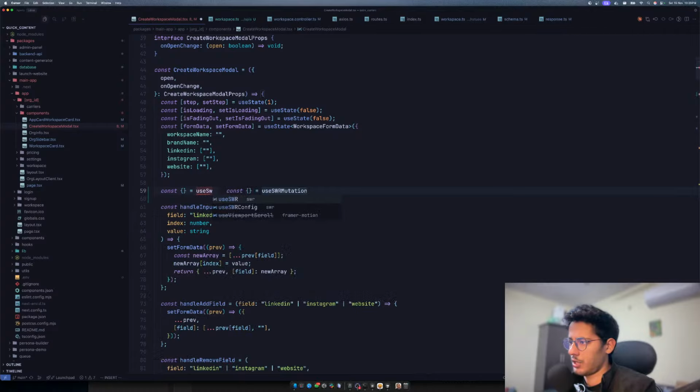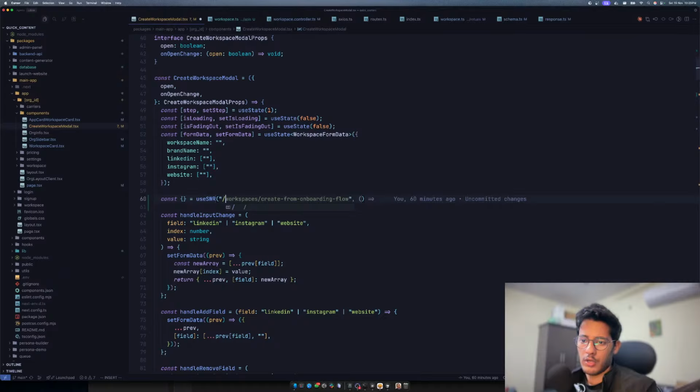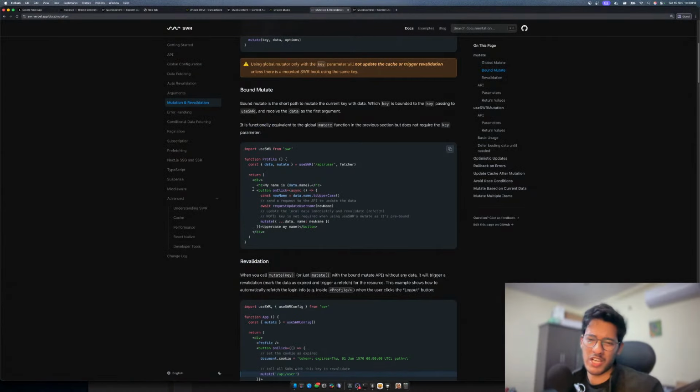Use SWR, and then what you can do is you can probably say, is this code live or recorded? Is this live? This is live, man. I can hear you. Use TanStack Query like a normal person, bro. Because I think TanStack Query does not work very well with my use case. I just want to use SWR, but it works seamlessly with Next.js because Next.js is from Vercel and SWR is also from Vercel. So it works very, very seamlessly.